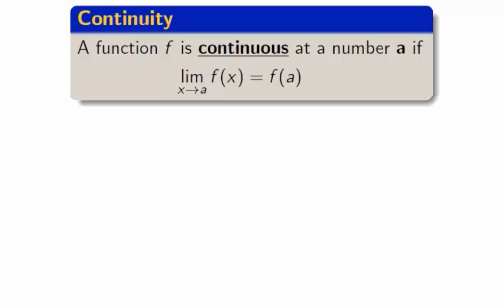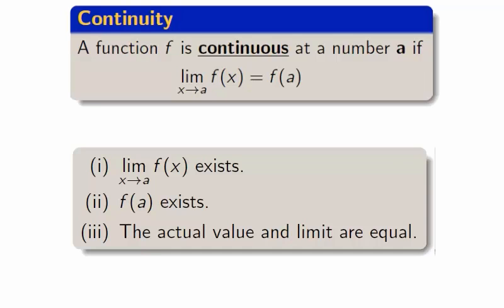What does it take to be a discontinuity? Well, let's start with what it takes to be continuous. From our definition, to be continuous, the limit and actual value must exist and must be equal. With this in mind, we describe the general types of discontinuities that stem from breaking either 1, 2, or 3.